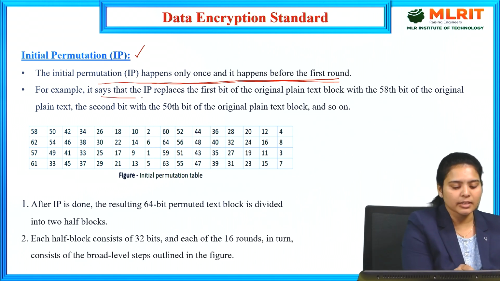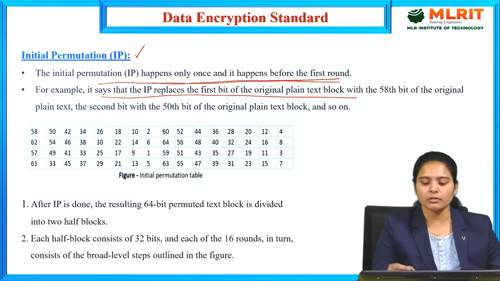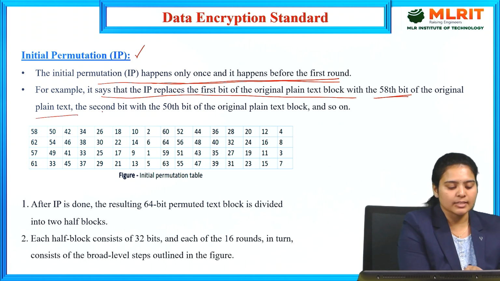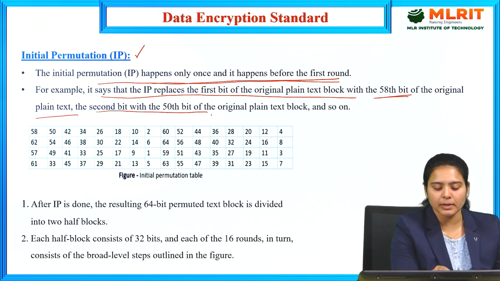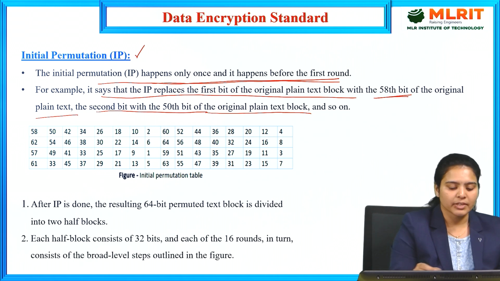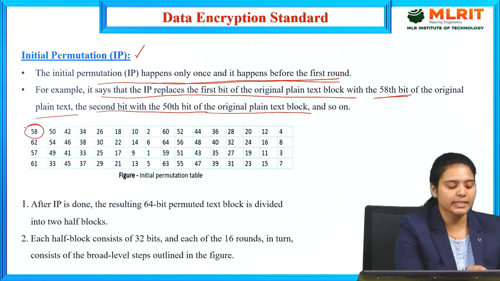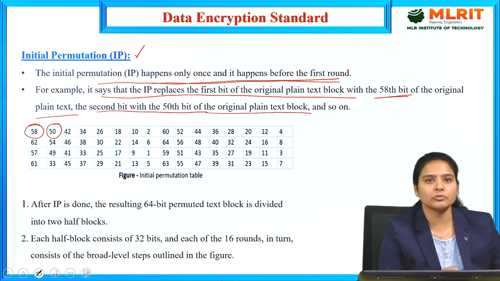For example, IP replaces the first bit of the original plain text block with the 58th bit of the original plain text, and the second bit with the 50th bit of the original plain text block. So it contains this as the output. For example, here we can see the 58th bit of the original plain text and next it has the 50th of the original plain text block.